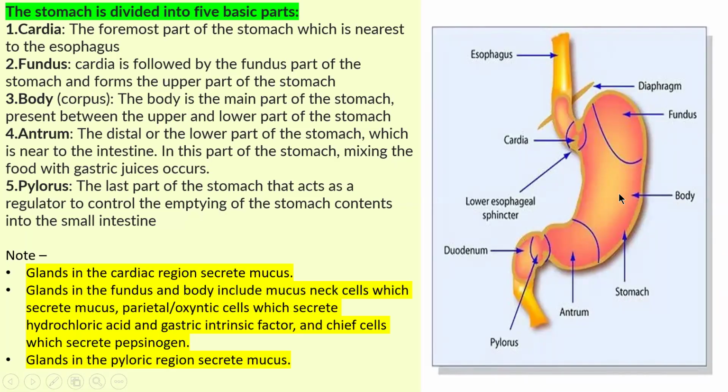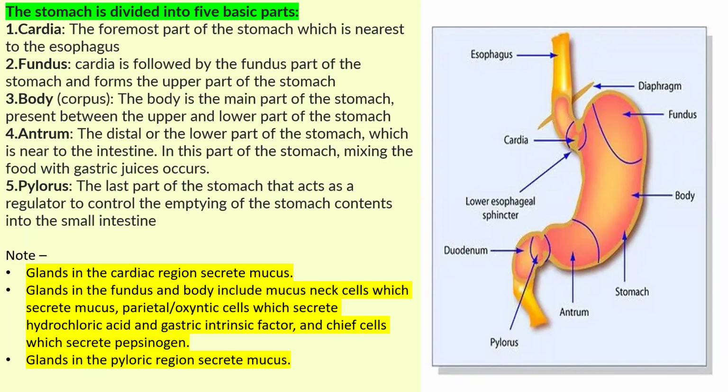The body is also known as the corpus. It is the main part of the stomach, present between the upper and lower part, that is between the fundus and the antrum. The distal, lower part is the antrum, which is near the intestine.